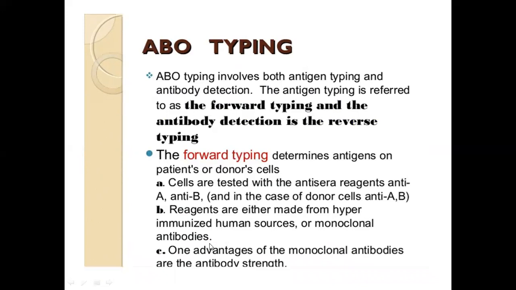So ABO typing is of two types. We have the forward and the reverse typing. It is called forward since what we are detecting in the clinical specimen would be the antigens. Since it is antigen, our clinical specimen would be the red cell suspension. And the reagents used for this are your anti-A and anti-B sera, the yellow bird and the blue angel.